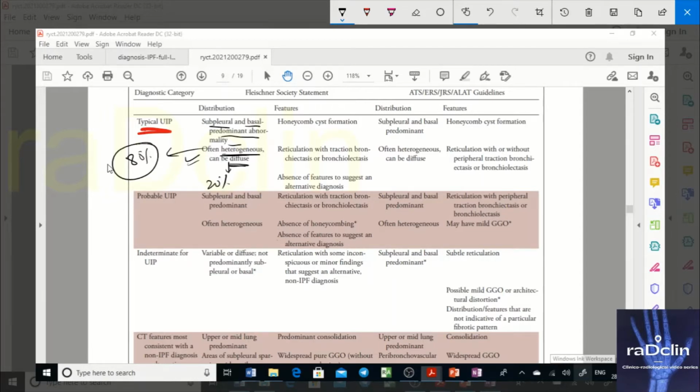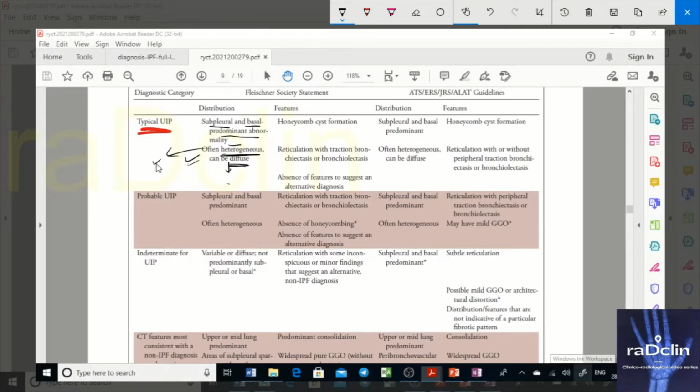80% of cases are heterogeneous, in which typically the bases get involved more, or you can have diffuse. There are a few cases in which you have equal involvement of all the lobes, but typically you have an apicobasal gradient. That is when you suspect it. Heterogeneity is there, meaning there are normal areas interspersed between them. Since you have normal areas, that's why heterogeneity is there. So that is important.